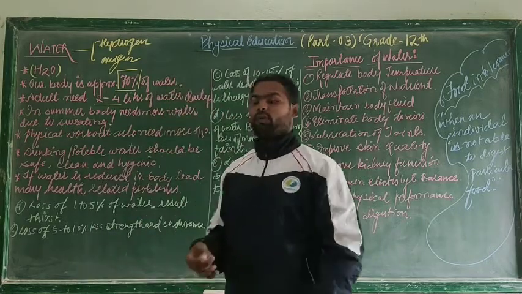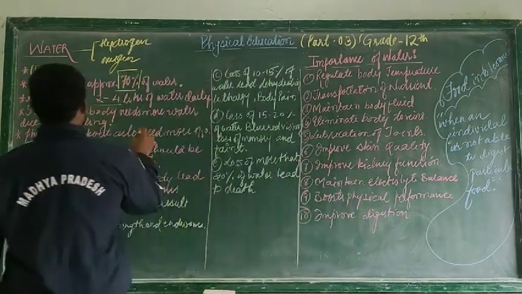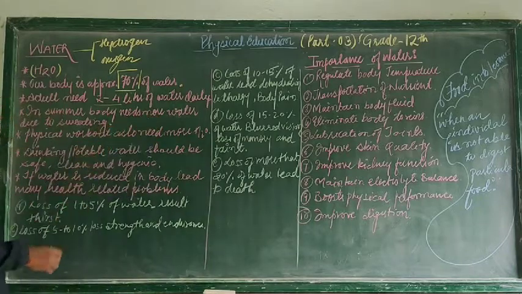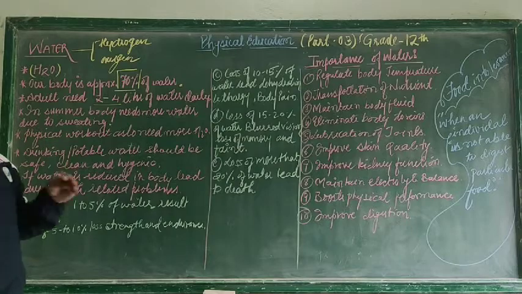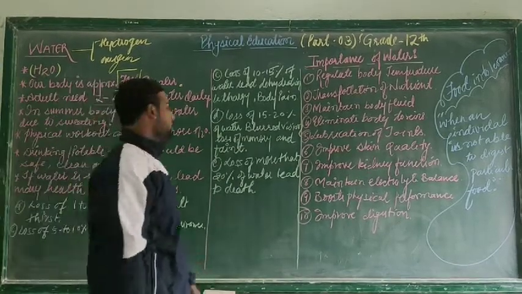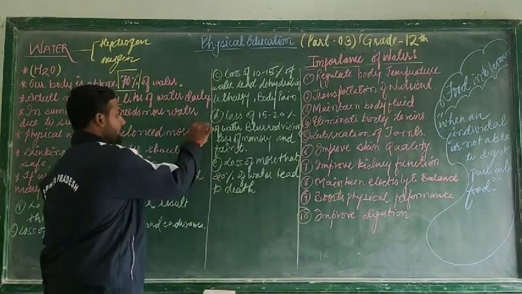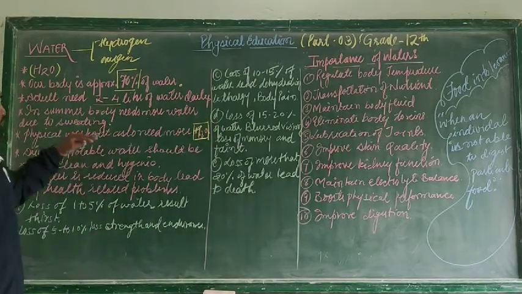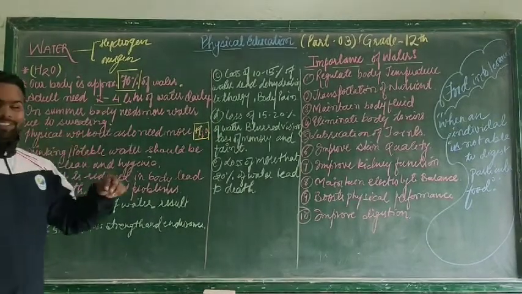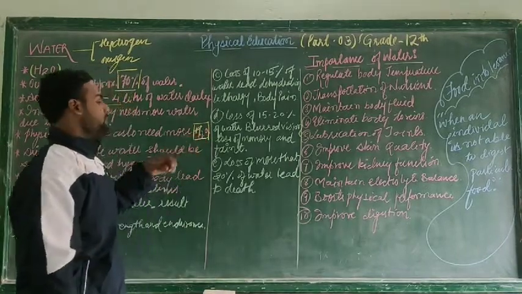So it is a loss of water from the body. So in summers our body needs a lot of water just because of sweating. Next thing, physical workout also needs more water. What I have written over here is H2O, so that you can remember the formula of water. Especially for my commerce students, I wrote this H2O.